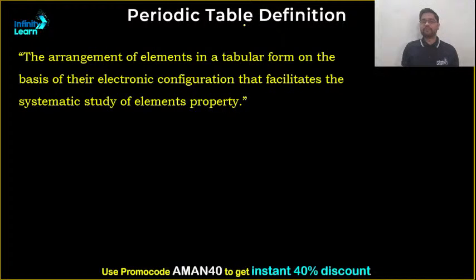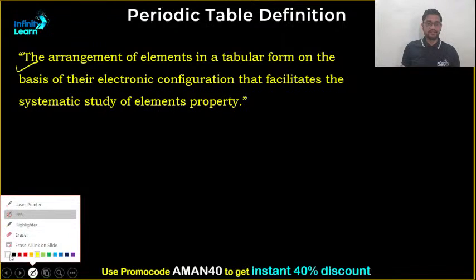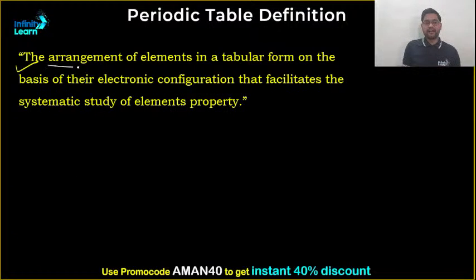Now, what is the periodic table? It is the arrangement of elements in a tabular form on the basis of their electronic configuration that facilitates the systematic study of elements' properties. Let us mark this thing. It is the arrangement. This is very important. Arrangement of what? Elements. In which form?